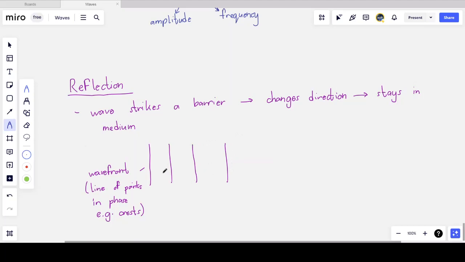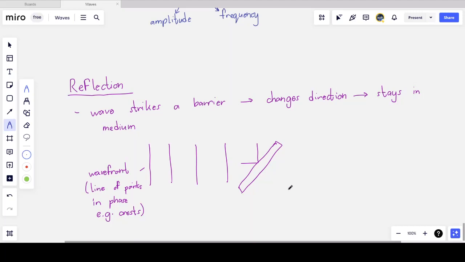They're meant to be equally spaced, but I've drawn them poorly. Let's try to ensure that they're relatively equally spaced so that the wavelength remains constant. I then include a barrier. If this is a water wave, it could be a piece of wood, etc., in a ripple tank. And as the wave strikes this barrier, the wave is going to change direction,